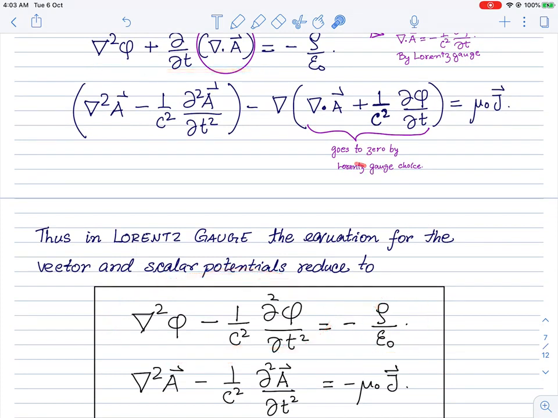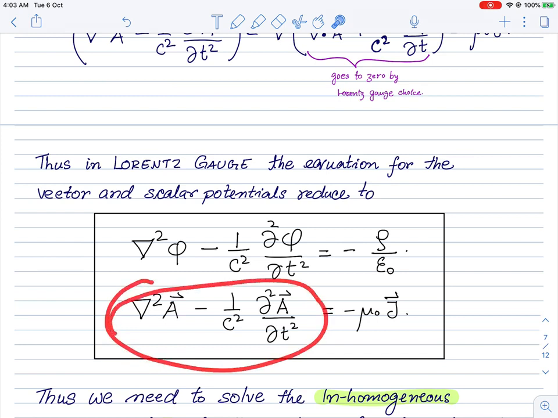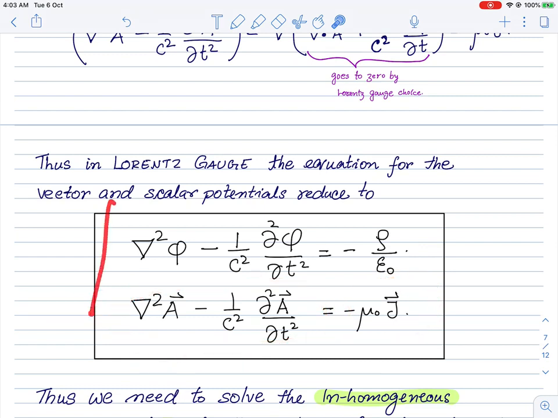If we do that, then this equation for the phi also gets converted into a wave equation for phi with some source. Whereas, the choice of gauge has been made such that this term goes to 0. So this also remains as 3 components of the gauge field in Cartesian coordinates. They are also satisfying some kind of a wave equation with some inhomogeneous source term.